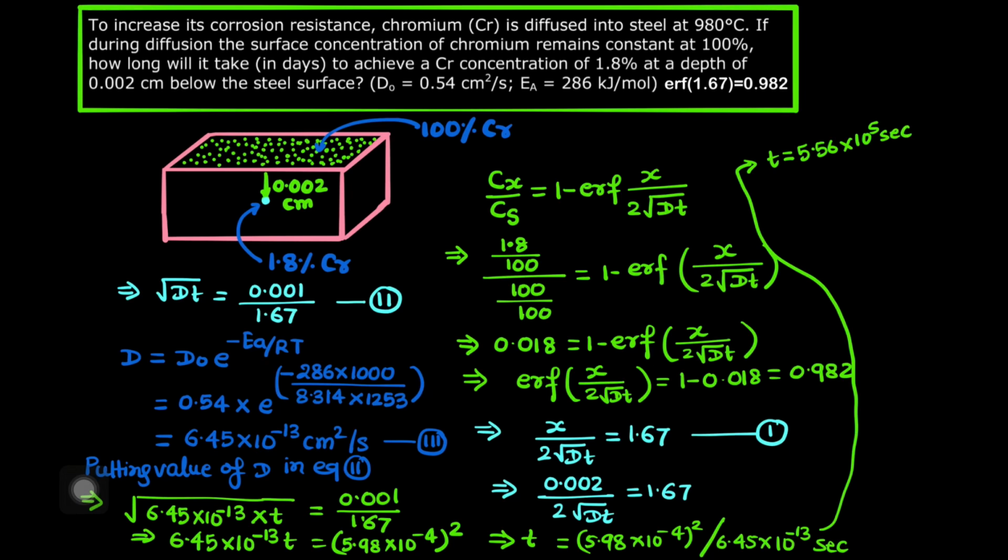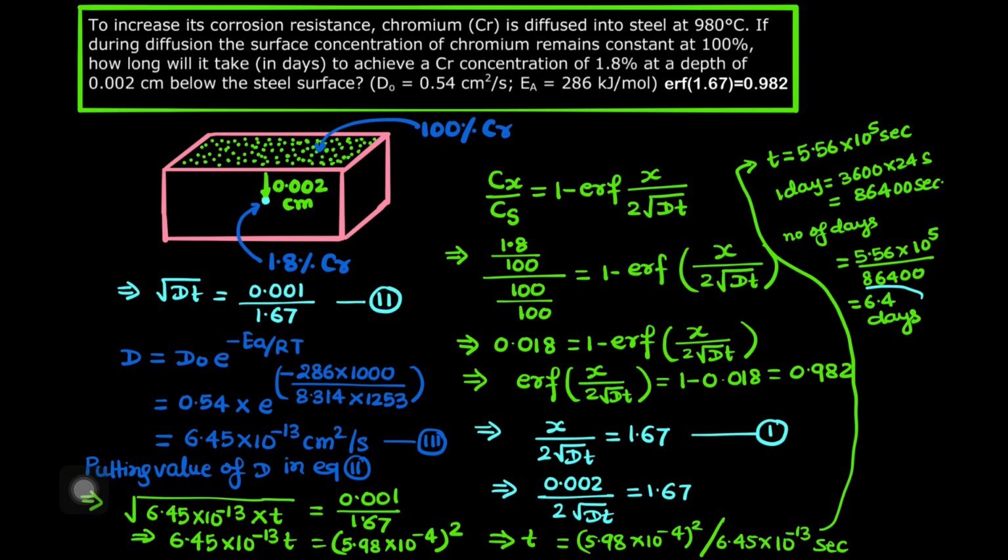And we know that one day is 3600 into 24 seconds, so that will be 86,400 seconds. So number of days will be simply 5.56 into 10 raised to 5 divided by 86400, and if you solve it, you will get 6.4 days.